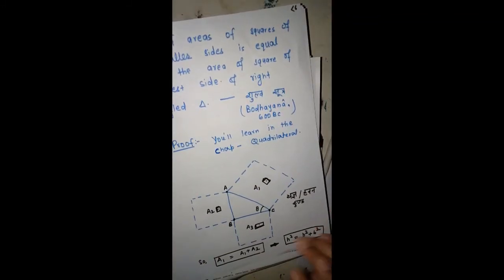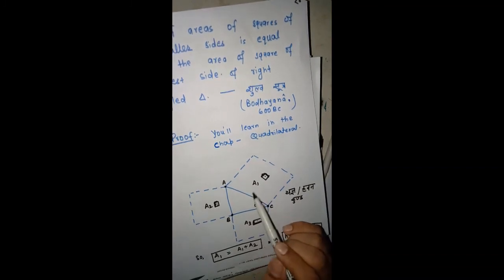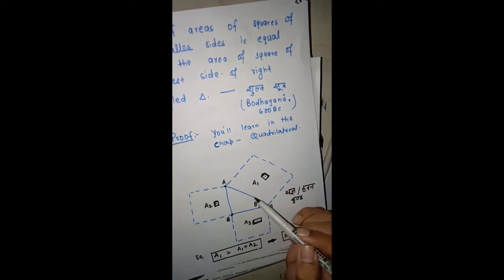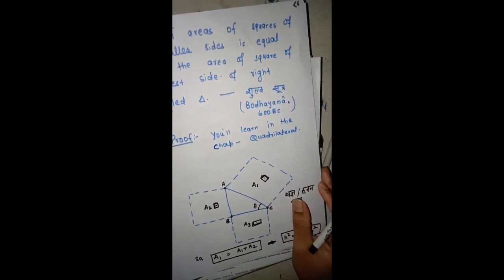So this was the practical phenomenon for Bodhayan, and they measured the length of it. They created a Yagya Kunda, and they knew this area must be equal to this plus this. So it was given by practical observation, not a concrete or mathematical one. But now we know how we can prove this kind of statement. You can learn it in class 9 in the quadrilateral chapter.